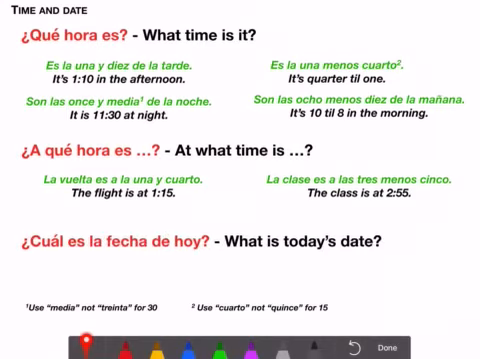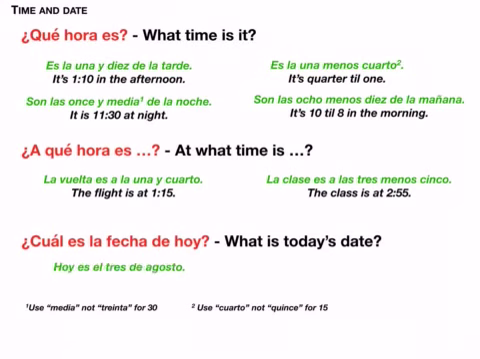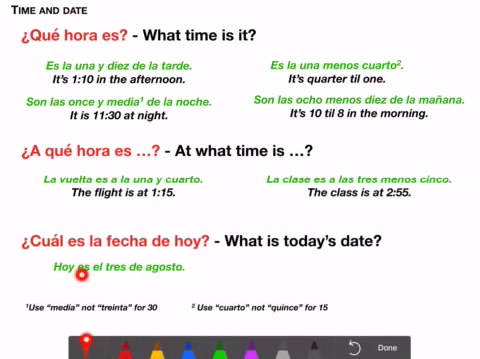Finally, let's talk about date. If I'm asking what's the date today, ¿cuál es la fecha de hoy? ¿Cuál actually means which. ¿Cuál es la fecha? Fecha means date. What is the date of today? You want to say today is, notice there's the verb es. Hoy es el 3 de agosto. Notice in Spanish, they say the day and then the month. Today is August 3rd.